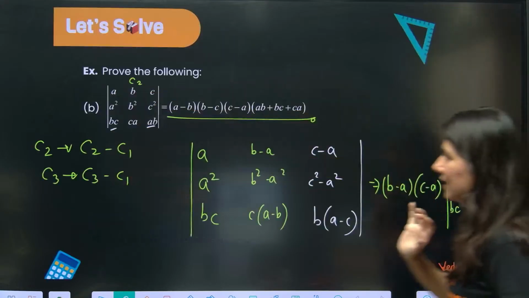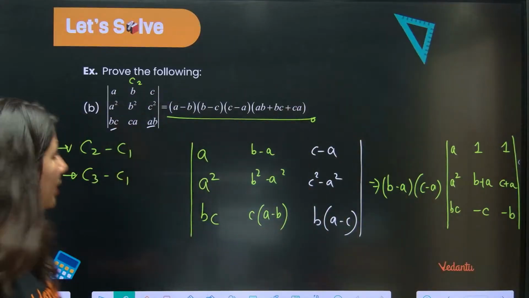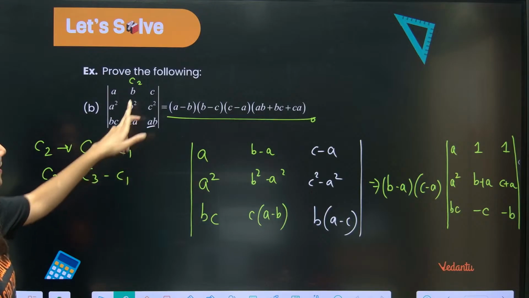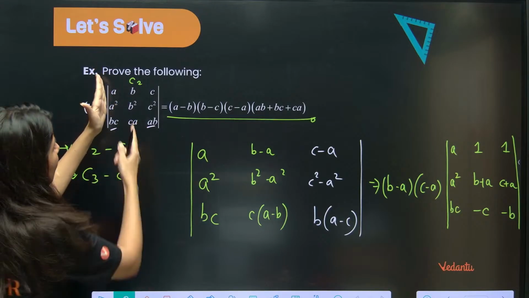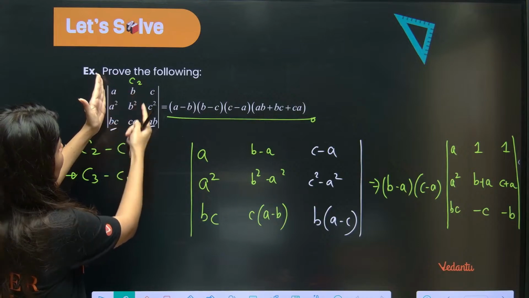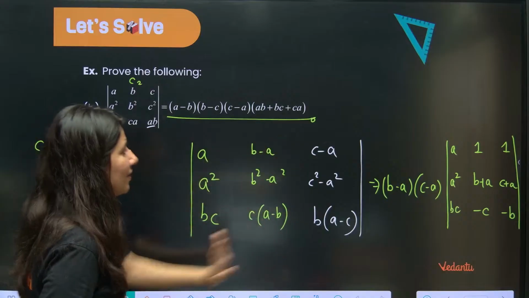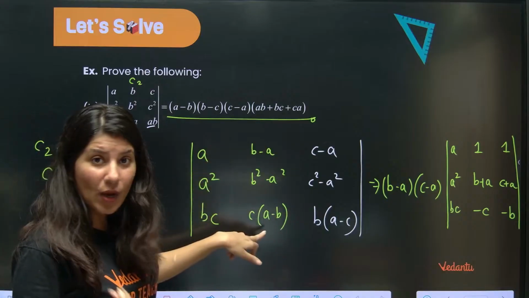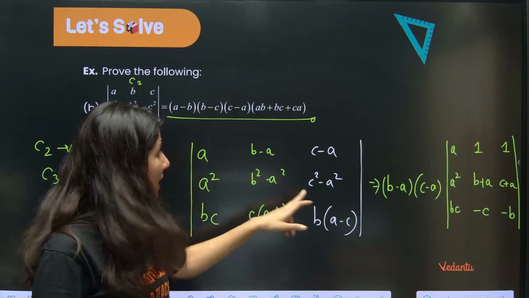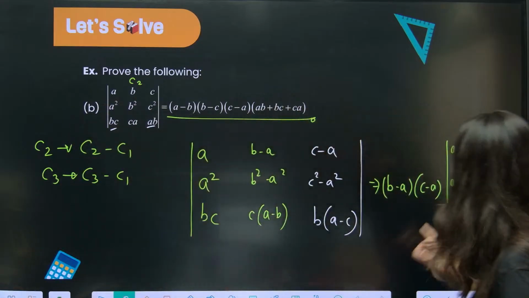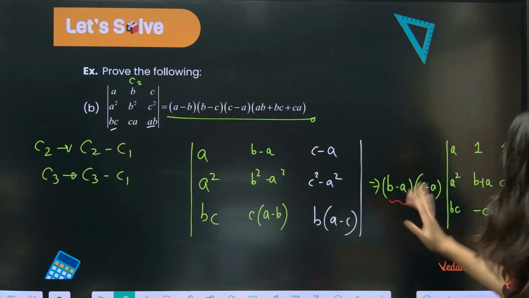Yes. See, so what we are going to do is understand. C2 goes to C2 minus C1, C3 goes to C3 minus C1. C1 I have kept intact. C2 will change to B minus A, B square minus A square, CA minus BC. Can you see? And same C3 will get changed. From C2 I have taken B minus A common, and from C3 I have taken C minus A common. Can you see, Rohit? Yes. Now understand, this is what we got.